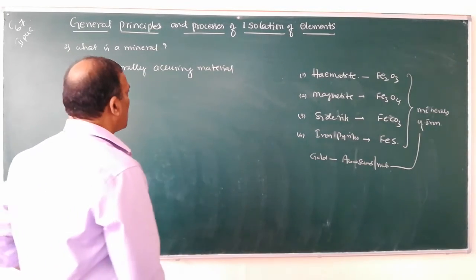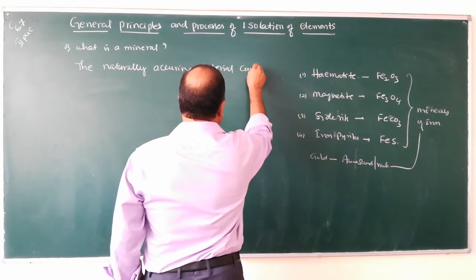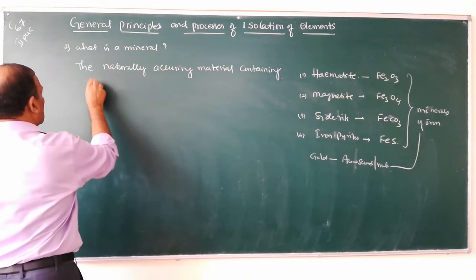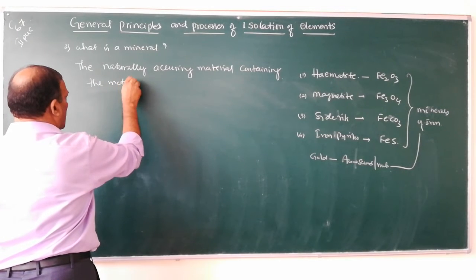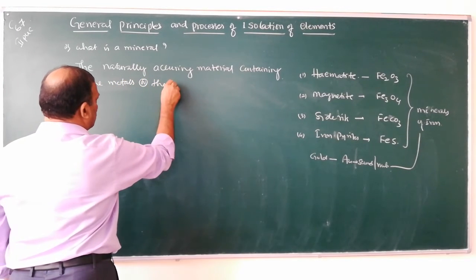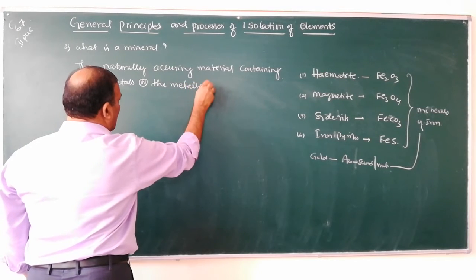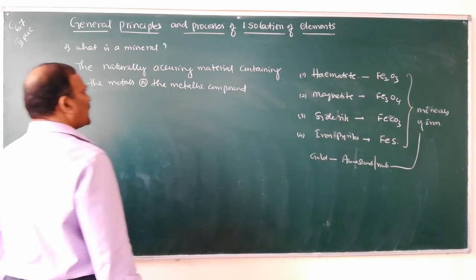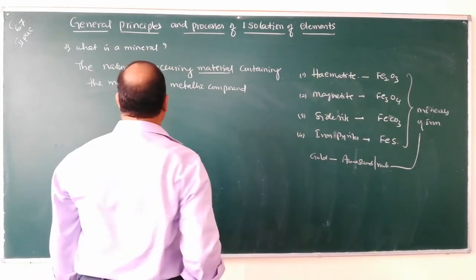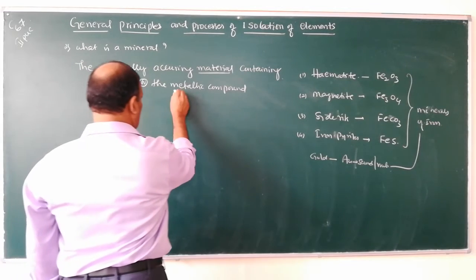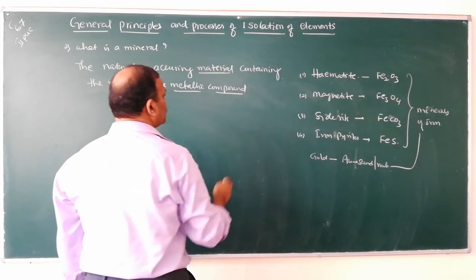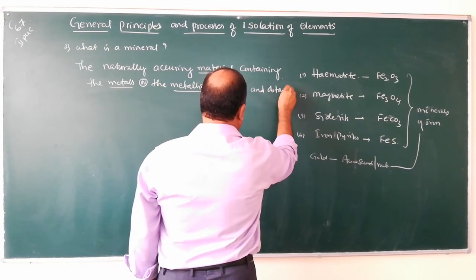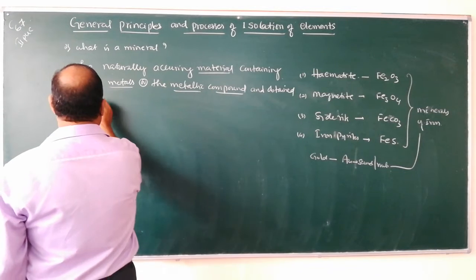It is a naturally occurring material containing the metals or the metallic compounds and obtained